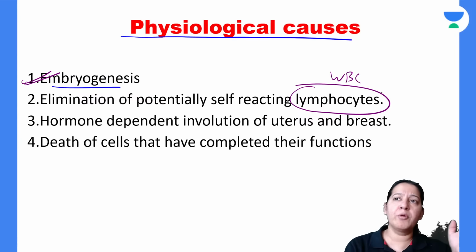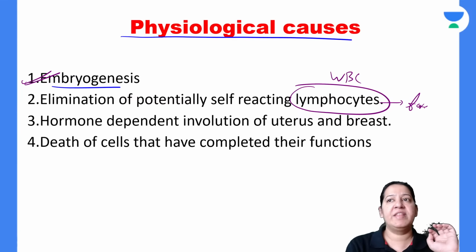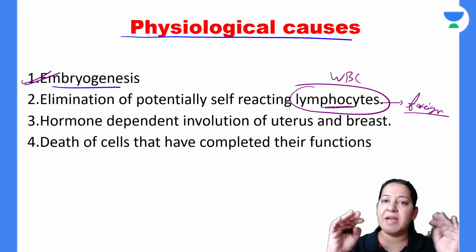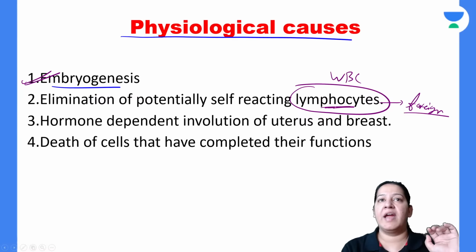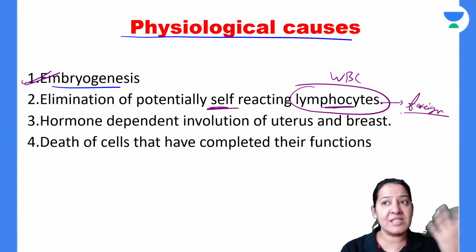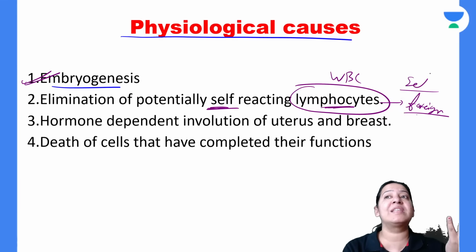Now normally all WBCs and lymphocytes kill the foreign material, not the body's own cells. But sometimes these lymphocytes go mad, and they start killing self. Instead of foreign material, they start killing the self material.